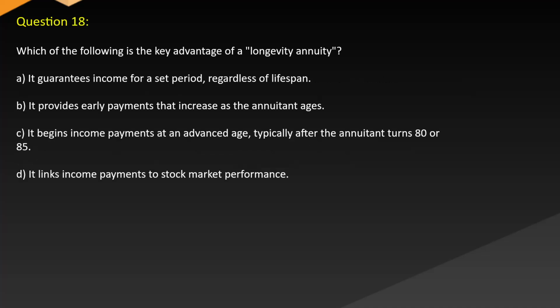Question 18. Which of the following is the key advantage of a longevity annuity? A. It guarantees income for a set period, regardless of lifespan. B. It provides early payments that increase as the annuitant ages. C. It begins income payments at an advanced stage, typically after the annuitant turns 80 or 85. D. It links income payments to stock market performance.